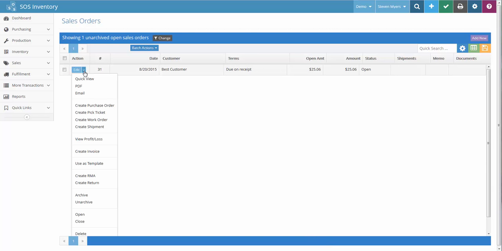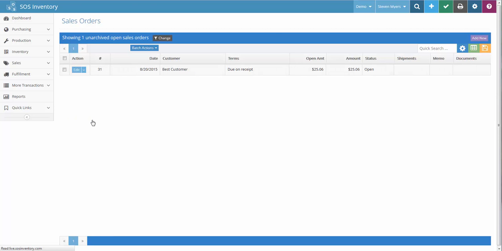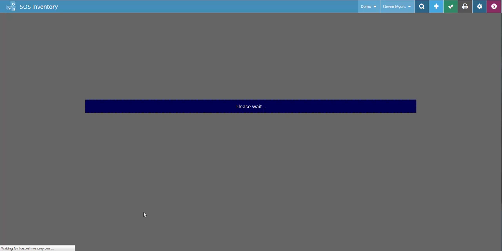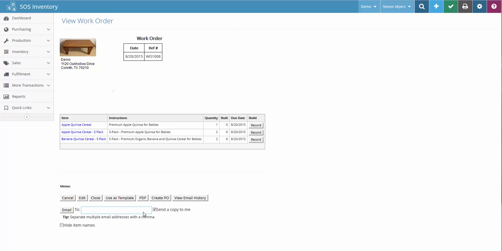So from the sales order, we can create a work order by choosing that option on the drop-down menu. You can see that on the work order, each item for sale has been placed onto the work order. You can add instructions and then save. From the work order, you can create a purchase order, print it out in a PDF, or you can record